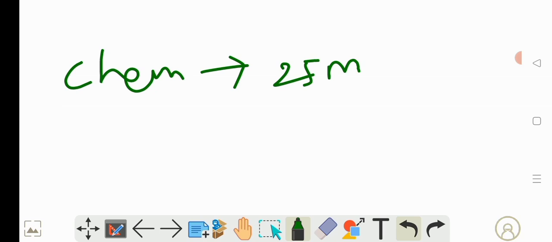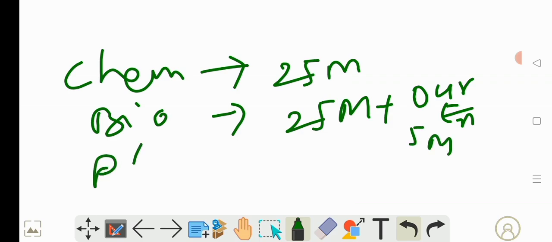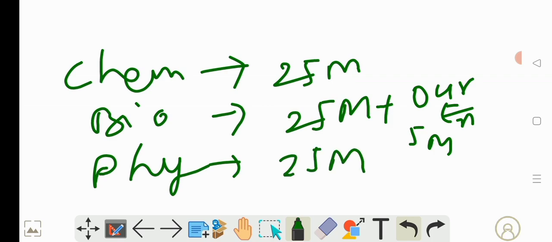marks from all 4 chapters, and biology also 25 marks plus only from our environment topic you will have 5 marks. And then physics from all 4 chapters you will have 25 marks. It is given like this. So if you want separately, generally you may get, because in the previous years they used to give like this: